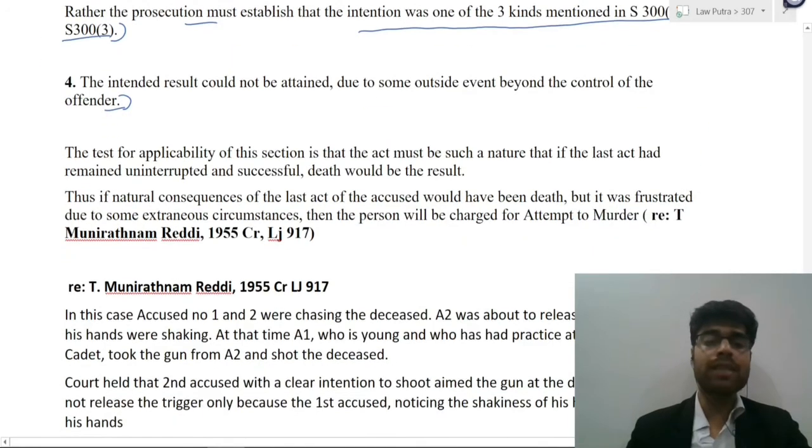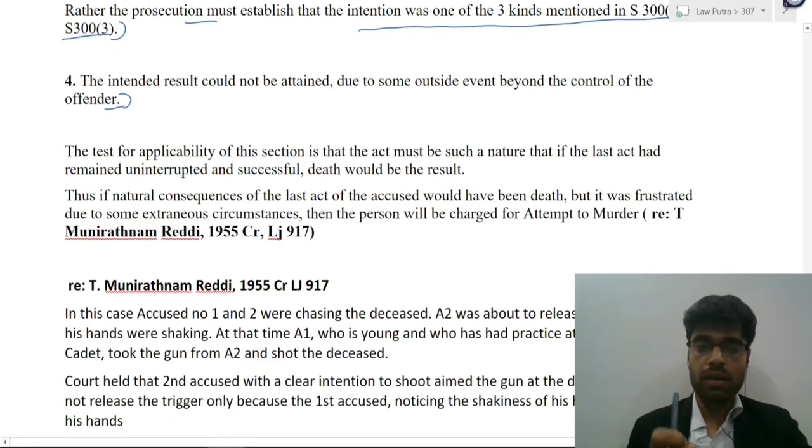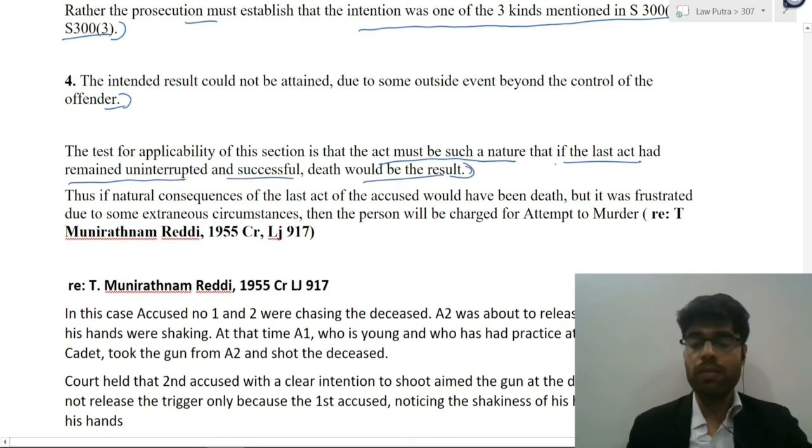Now, what is the test by which the court will decide that Section 307 will be applicable? The test is that the act must be of such a nature that if the last act had remained uninterrupted and successful, death would be the result.